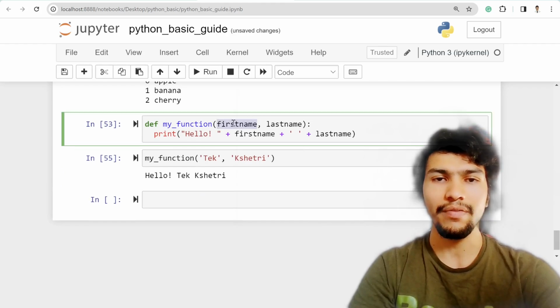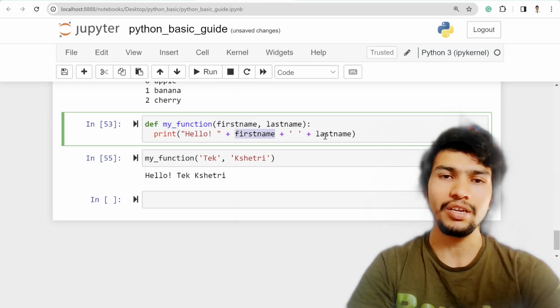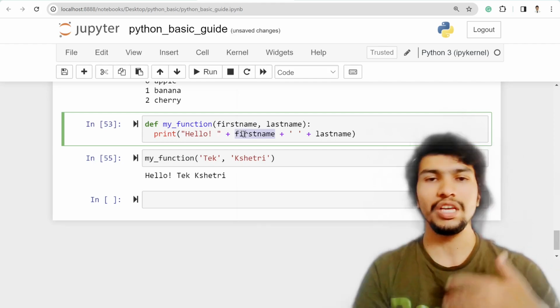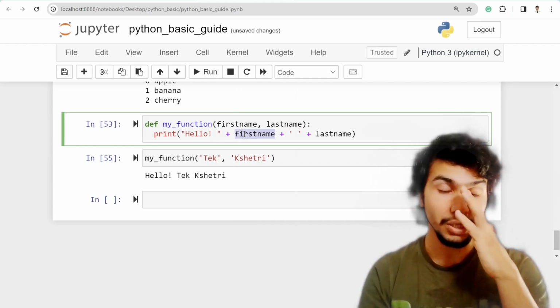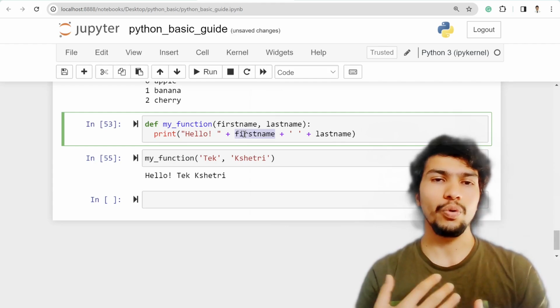Anything I assign here will be passed through the function, and then you can do the calculation. If you are in the data science track, then you can do mean, median, mode calculation, and do all the other processing, and then output whatever you want.